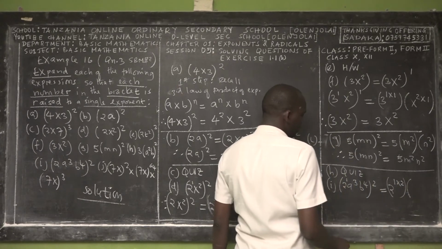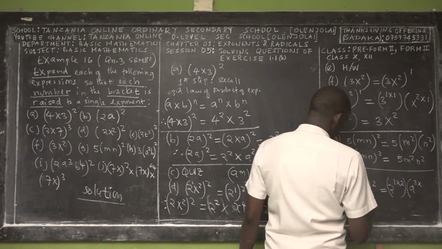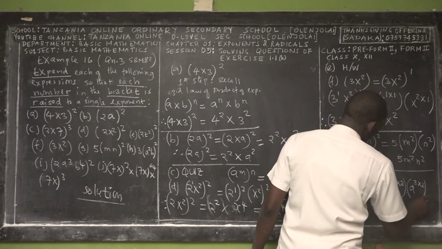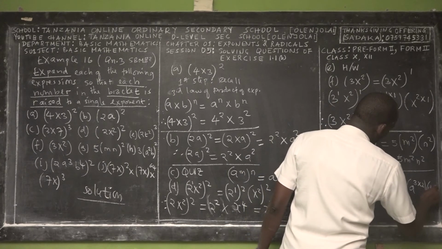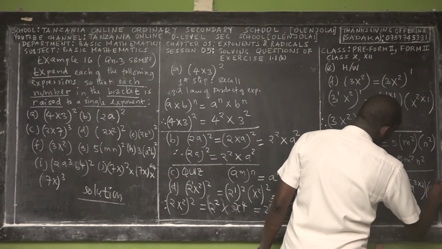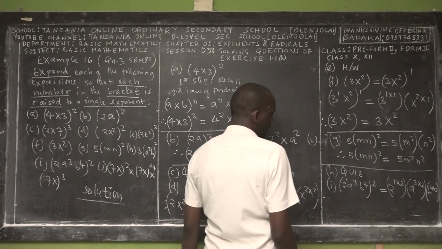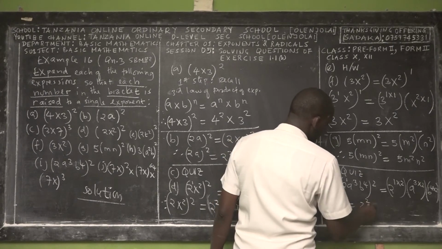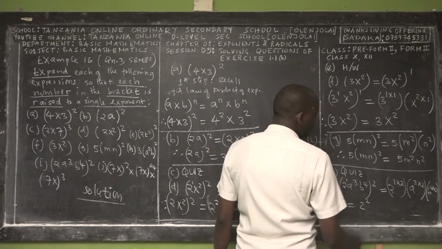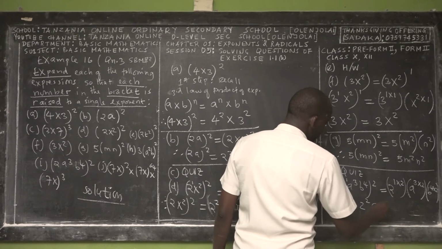Then here, if you want to expand a power 3, you have to multiply with 2, right? Yes. You have b power 4, you multiply with 2, right? Yes. So this is 1 times 2 is 2, right? Yes. This is a power 3 times 2, 6.